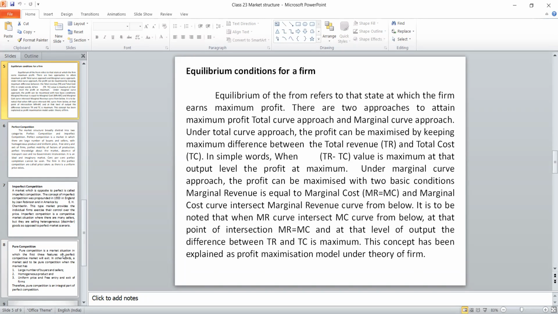The profit is nothing but the difference between the total revenue and the total cost. So when it will be maximum, it will be maximum under 2 conditions. Number 1 is the marginal revenue must be equal to the marginal cost, MC equal to MR. The second condition is the MC curve should intersect the MR curve from below. It's a very scientific one.